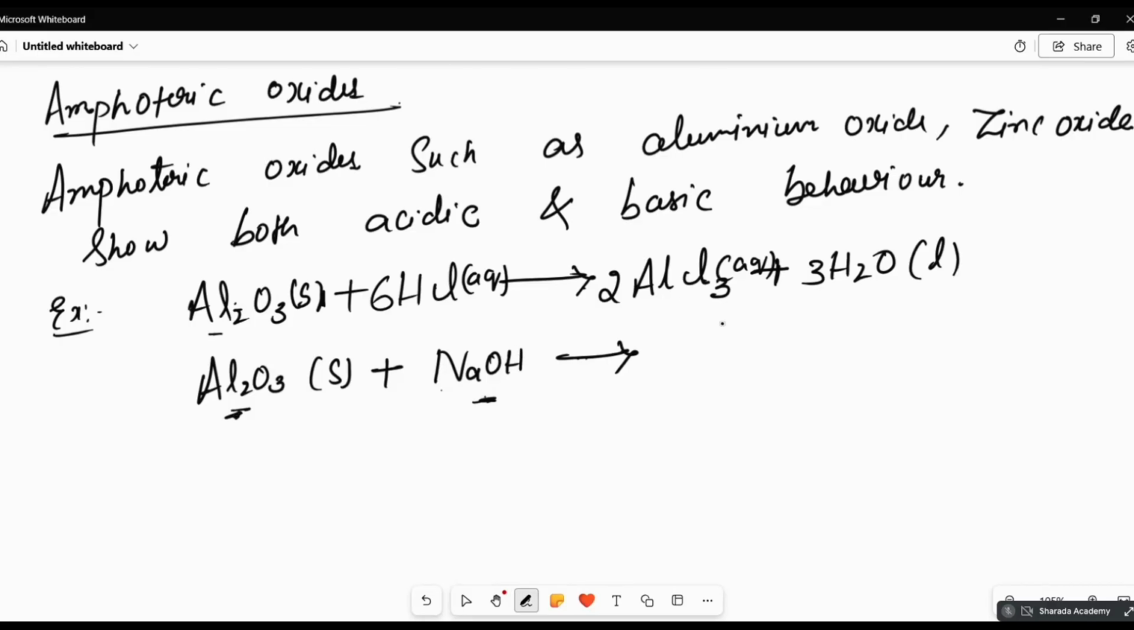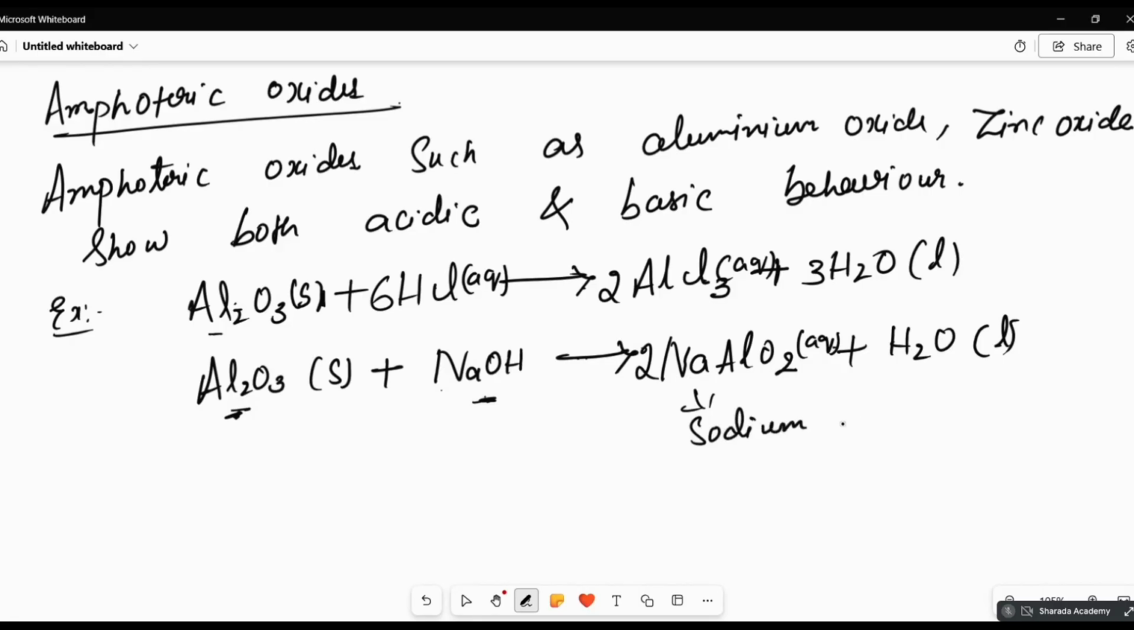With NaOH, what will you get? Sodium aluminate, NaAlO2, plus water. This is sodium aluminate. Aqueous means it is dissolved in the water. We call it aqueous.